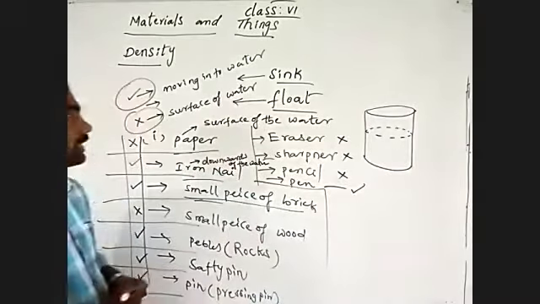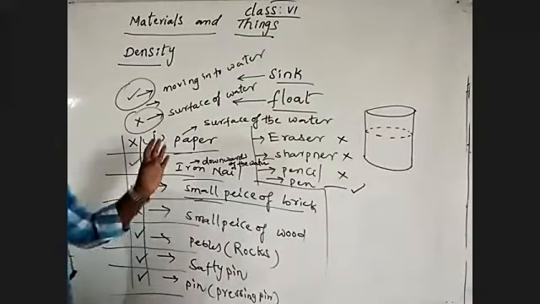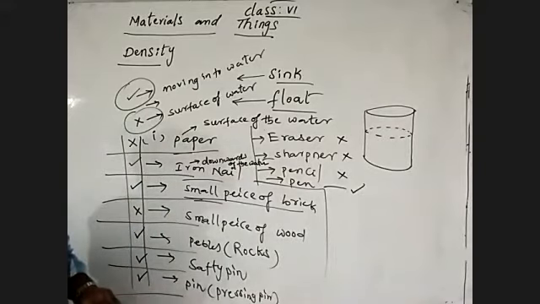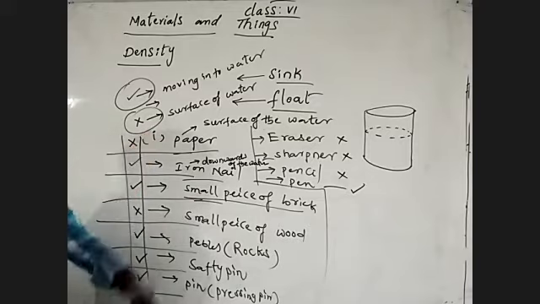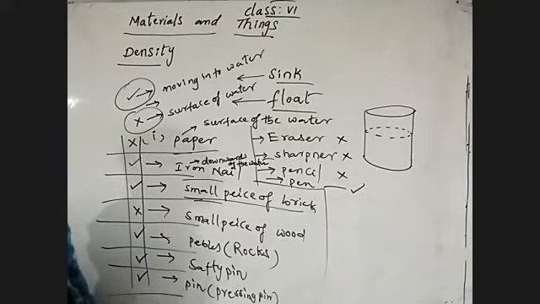See there what I'm saying here. We collected different types of materials to identify which stay at the surface of the water and which do not, which move downwards in the water.